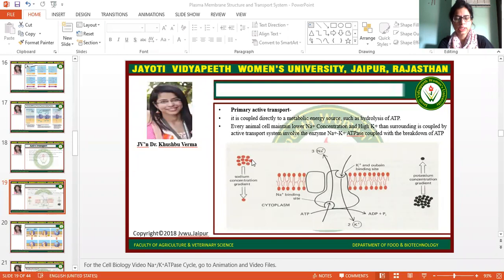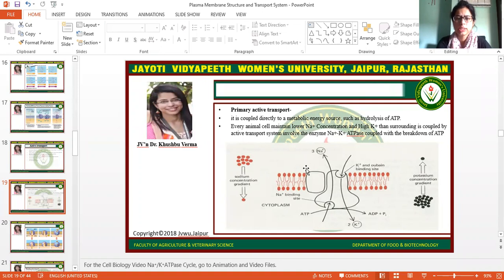Here you can simply see this is a sodium concentration gradient. It means outside of the cell, sodium ion concentration will be higher in comparison to the cytoplasm. On the other hand, potassium ion concentrations are higher inside the cell in comparison to the extracellular region.